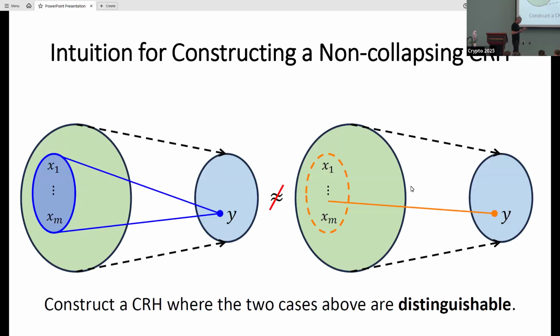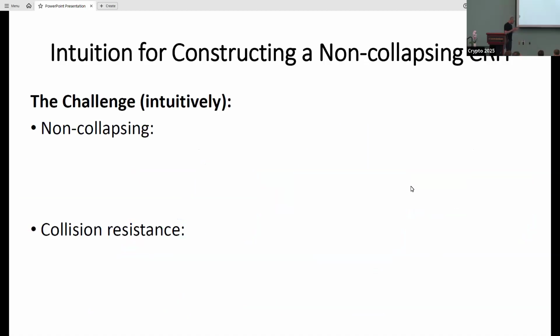Essentially, all I want is a hash that's going to be collision-resistant, but these two things are going to be computationally distinguishable by an efficient quantum algorithm, efficient and public. It must be able to do this without any trapdoor. And the point, again, this is going to be very, very intuitive.